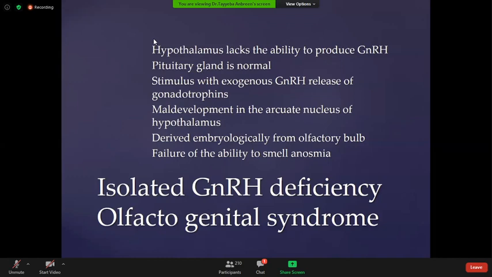Maldevelopment in the arcuate nucleus of the hypothalamus is responsible for this isolated GnRH deficiency because it is derived embryologically from the olfactory bulb. So these patients are unable to smell, anosmia. This is also called Kallmann syndrome.